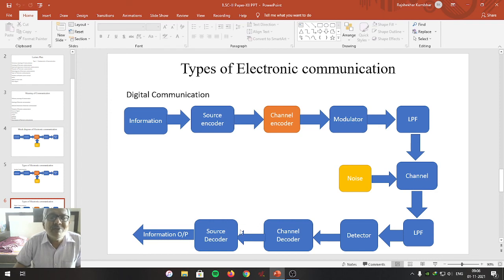It is given to the source decoder. It does the opposite role of the source encoder, converting the digital signal into analog form, and the original signal is recovered at the output. Dear students, this type of communication we call digital communication. In most cases where short distance communication is involved, digital communication is always preferred over analog communication.